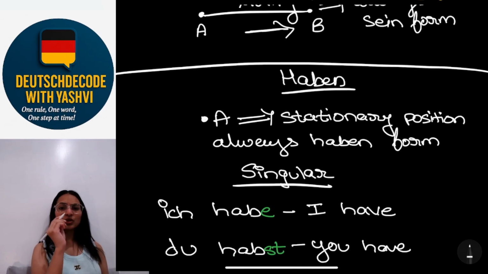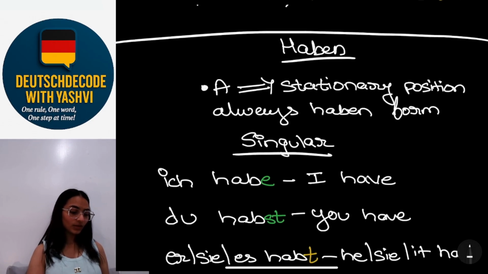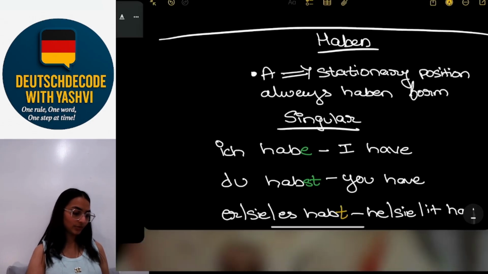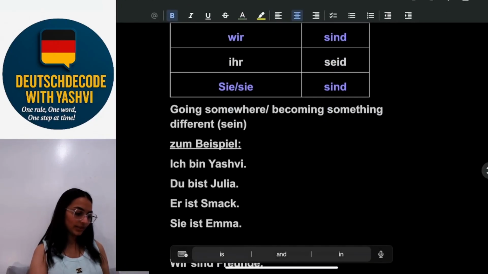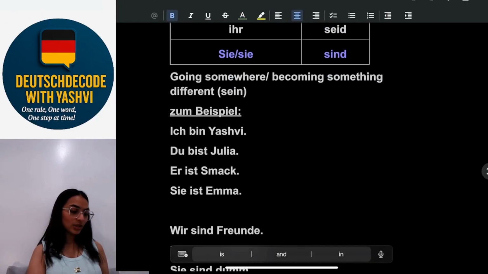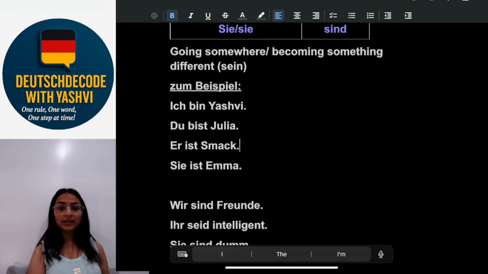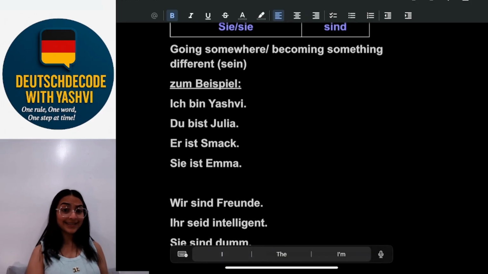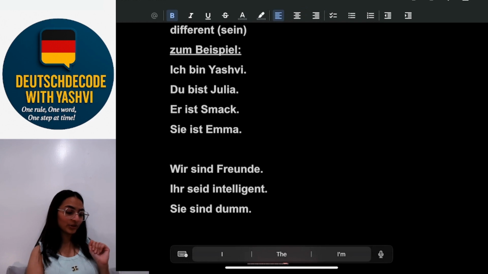And the Haben form is always stationary. It doesn't move anywhere. Let's get some examples for the Sein. Ich bin Yashvi, I am Yashvi. Du bist Julia, you are Julia. Er ist Smack, he is Smack. Sie ist Emma, she is Emma. Wir sind Freunde, we are friends. Ihr seid intelligent, you are intelligent. Sie sind dumm, they are dumb.